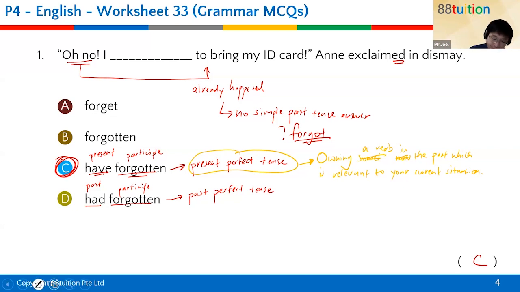For past perfect tense, all right, this will be the one that a lot of students will confuse it with. They will choose D. All right, when do we use the past perfect tense?